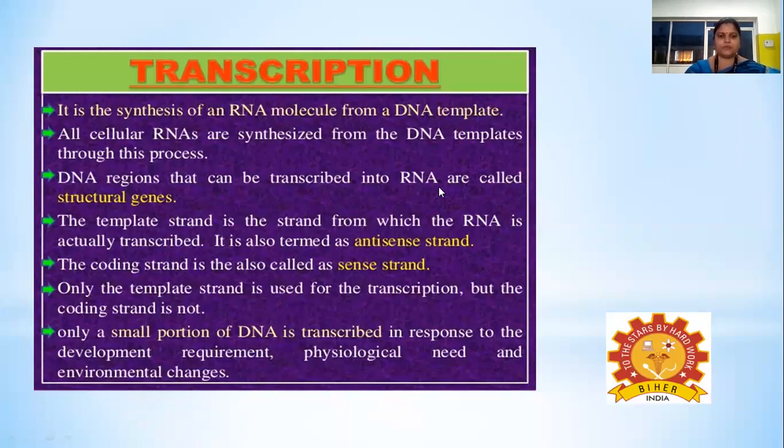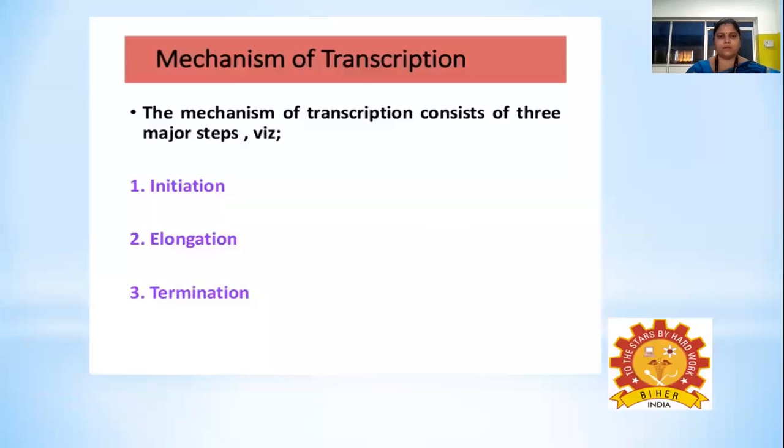Only a small portion of DNA is transcribed in response to developmental requirements, depending upon the physiological need as well as the environmental changes. Coming to the mechanism of transcription, transcription occurs in three different steps: initiation, elongation, and termination.